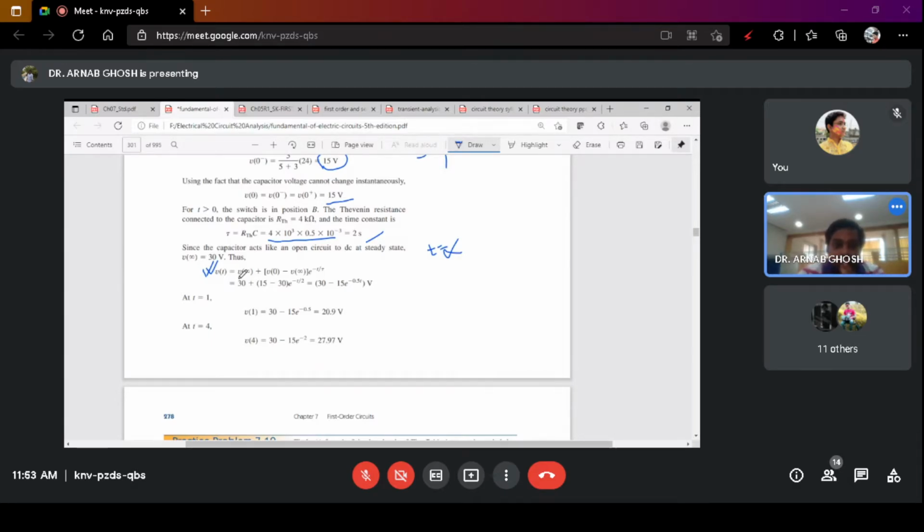So your V infinity is written as 30. V0 was the voltage across the capacitance just at t equals to 0, which was 15. That is the initial condition. This is termed as the final condition, and this is again the final condition, e to the power minus t by 2. So this is your expression for Vt.